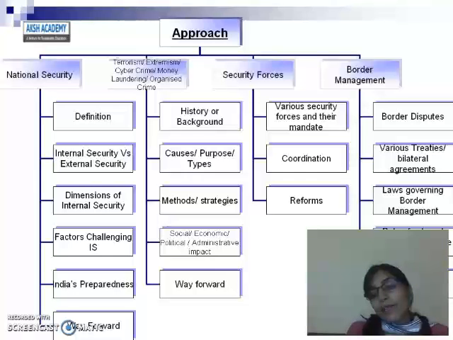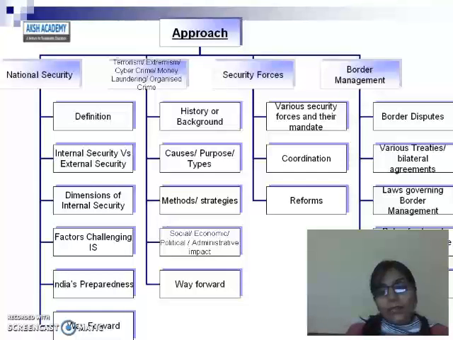After that, you will have to go for the role of external state and non-state actors in threatening the internal security of the country. And at last, you have to again go for the way forward, that is, how to resolve these disputes. You have to give a redressal mechanism, and the way forward, that is, how we keep peace with our neighboring countries and the entire world, so that we can secure our internal security.